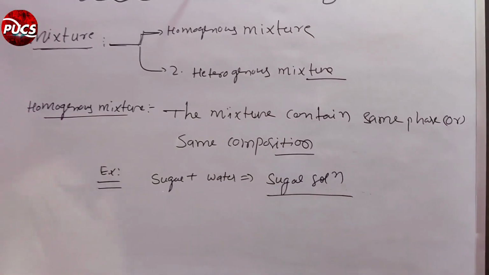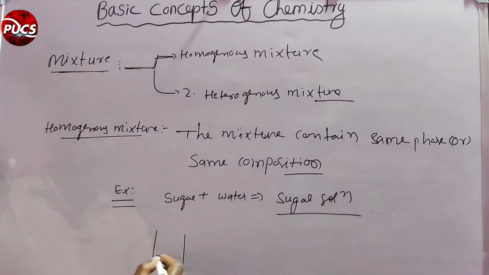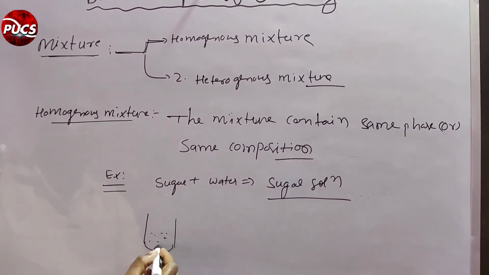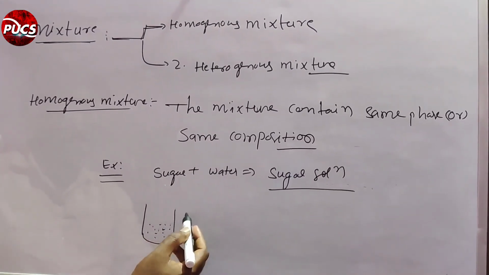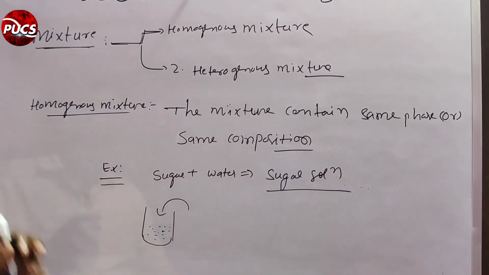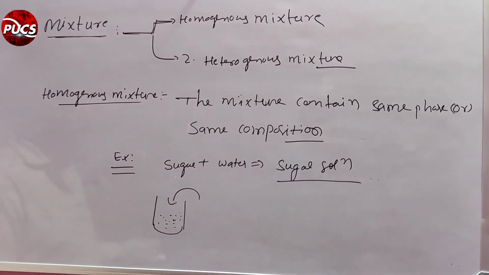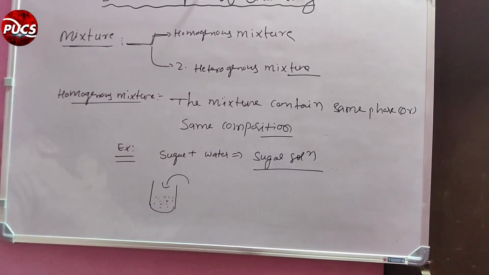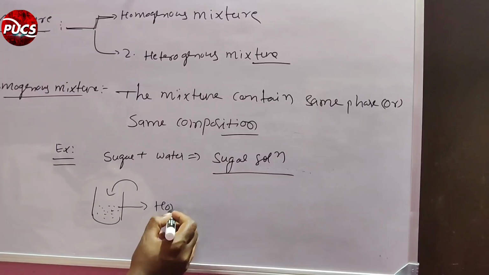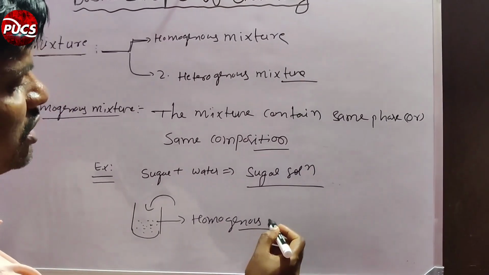Take one glass containing some water and add a little sugar. The sugar completely dissolves and the sugar particles are uniformly distributed in the solution. That is called a homogeneous mixture.